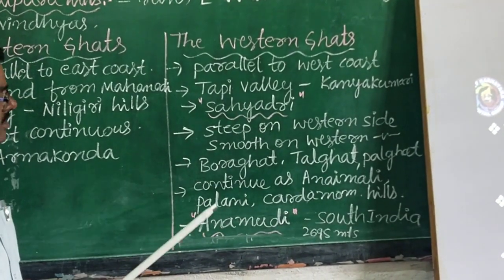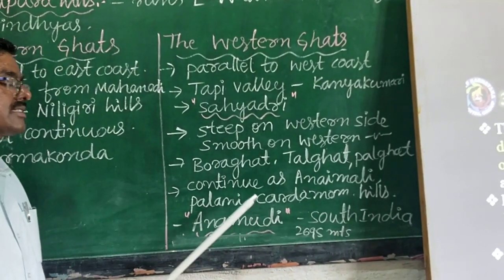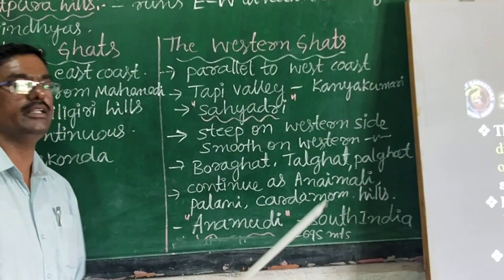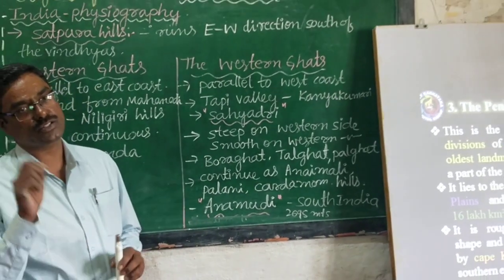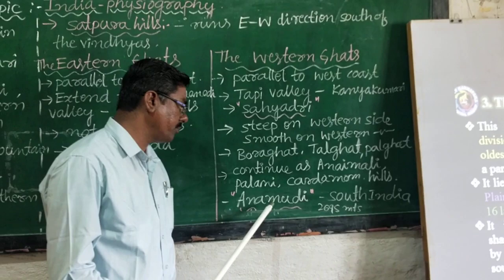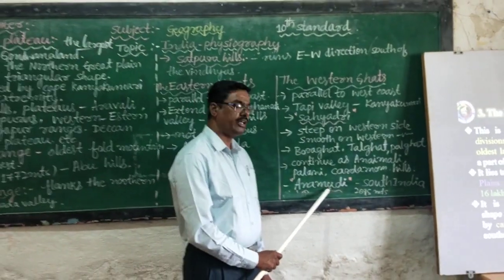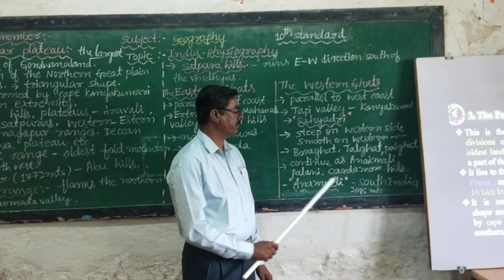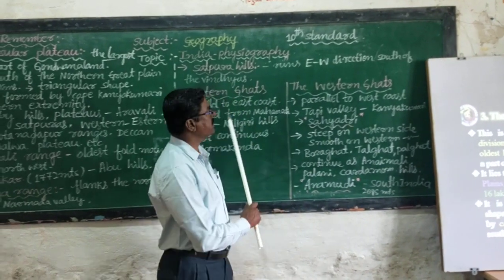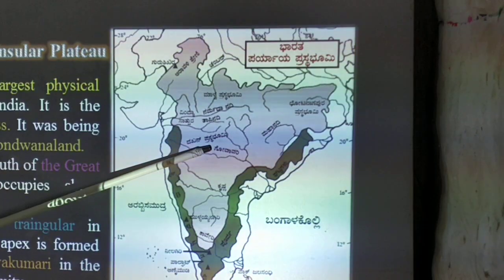In the Western Ghats, Anaimudi in the Anaimalai range is the highest mountain peak in South India, about 2695 meters. Dear students, which is the highest mountain peak in South India? Very good. Anamudi. Anamudi in the Anamalai range is the highest mountain peak in South India. Let us know more detail through visual aids.